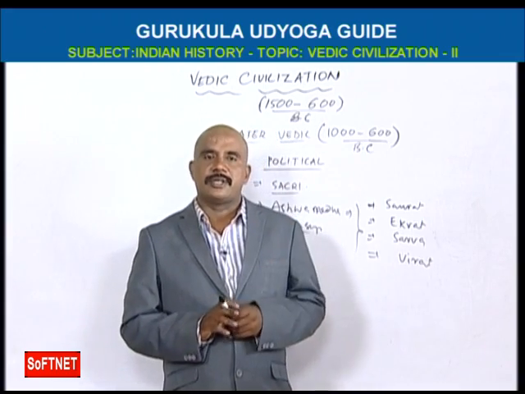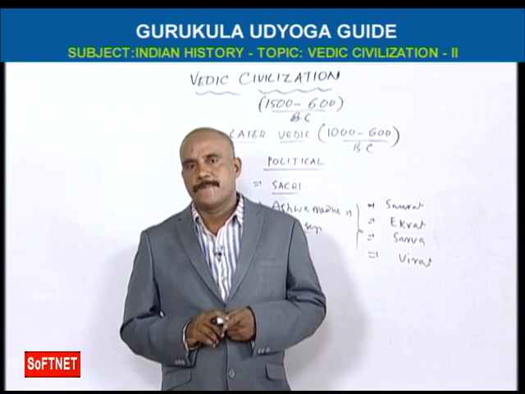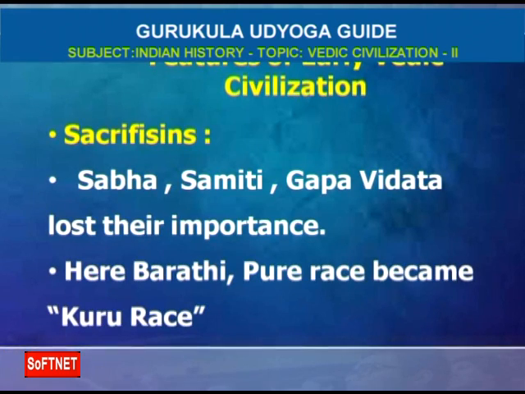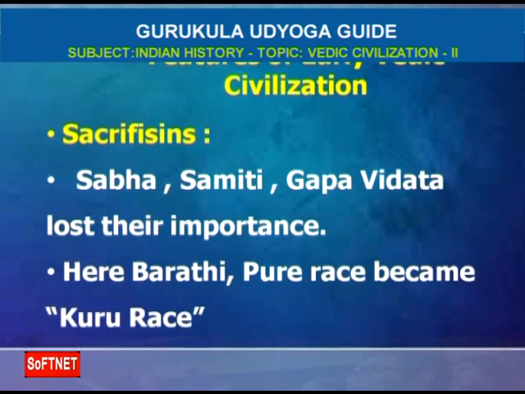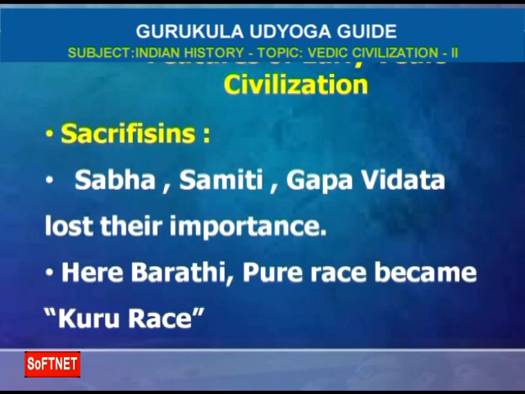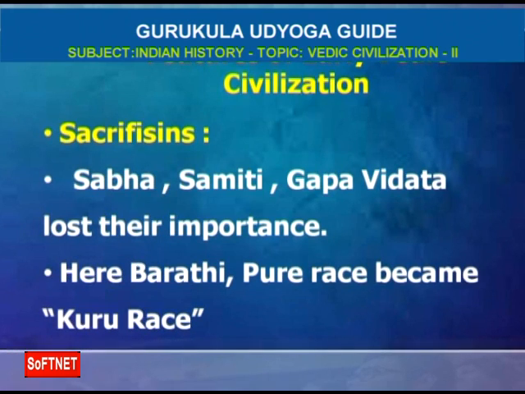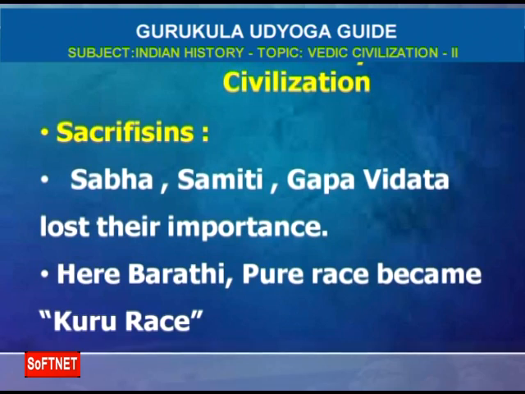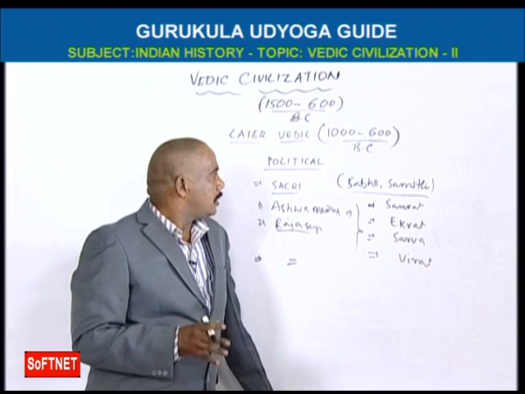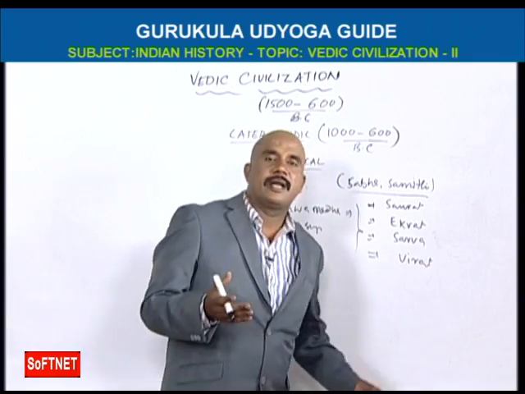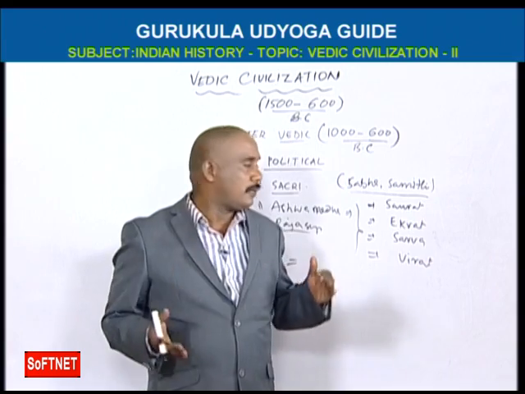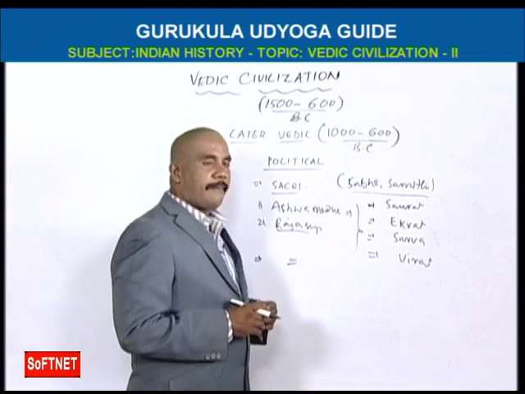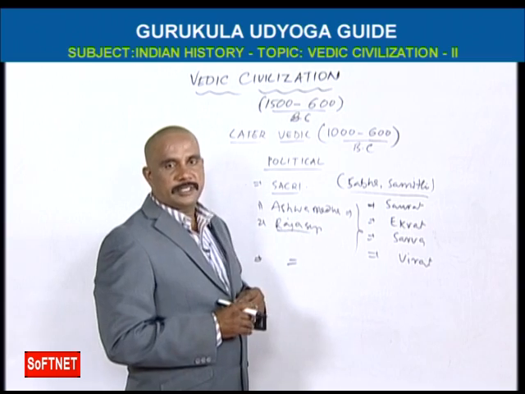You know, in early Vedic civilization, Sabha and Samiti are called twins. We should remember this word. In early Vedic civilization, Sabha and Samiti are called twins. But here, Sabha, Samiti, Gana, Vidata lost their importance. That's why in later Vedic civilization, the kingdoms developed and the advisory committees lost their importance. This is, we can say, the political system of later Vedic civilization.